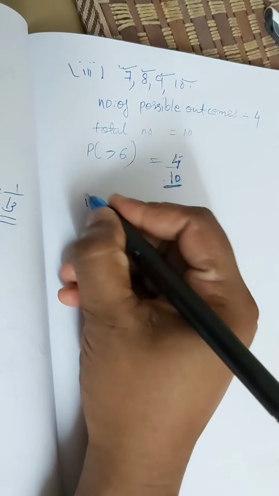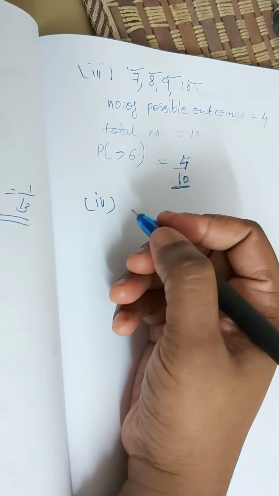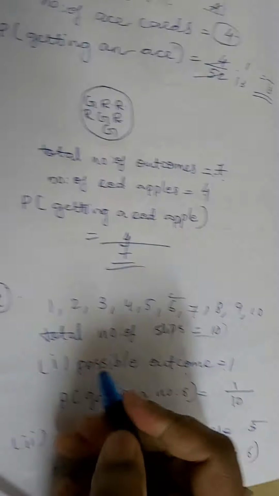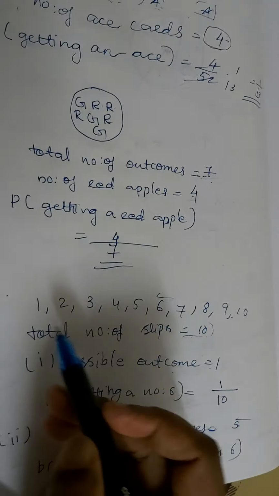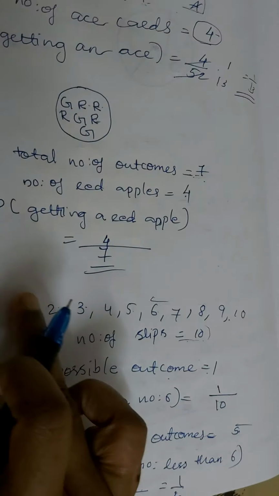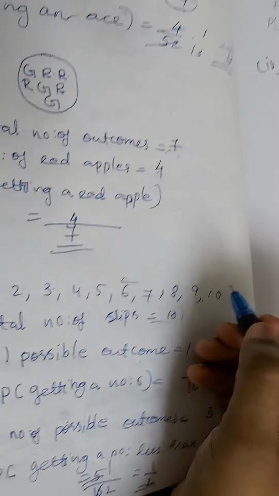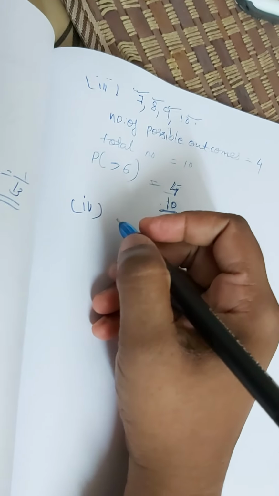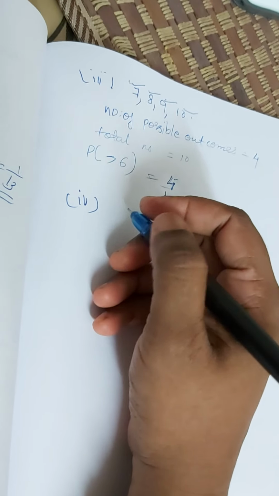Okay. Next is the fourth part. Getting a 1 digit number. If we are writing the numbers 1 to 10, what are the numbers which have 1 digit? 1, 2, 3, 4, 5, 6, 7, 8, 9. These are the numbers having 1 digit. 10 has 2 digits, correct? 1 and 0 are the digits. So total 9 numbers are here which have 1 digit.